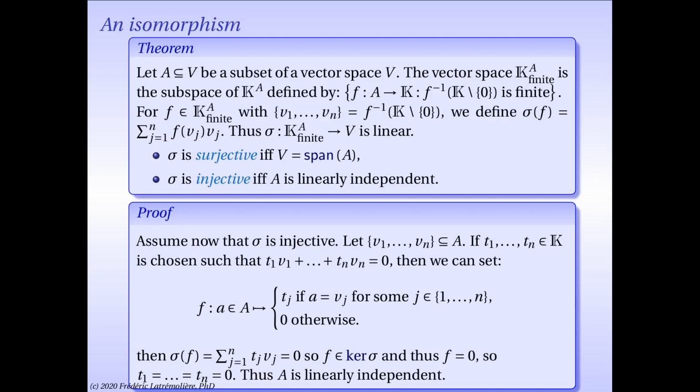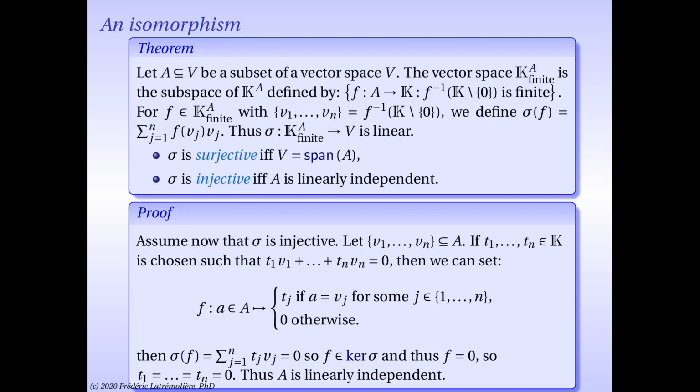So it means that sigma of that function is 0, so that function is in the kernel of sigma. But the kernel of sigma is reduced to the singleton 0 since I assume that my linear map sigma is injective. So t1, etc., tn must all be 0. That's reading from the fact of what the function f is. All the values the function takes must be 0. Therefore, we have indeed shown that A is linearly independent.